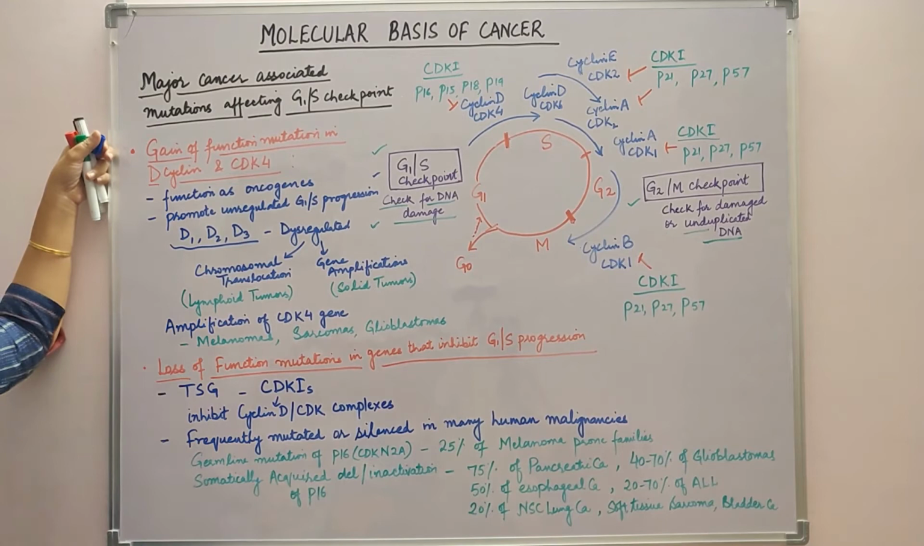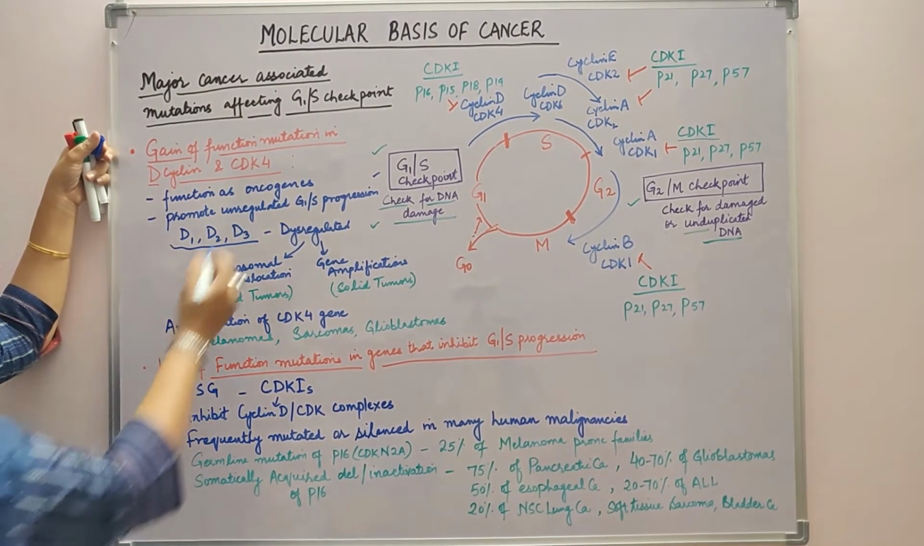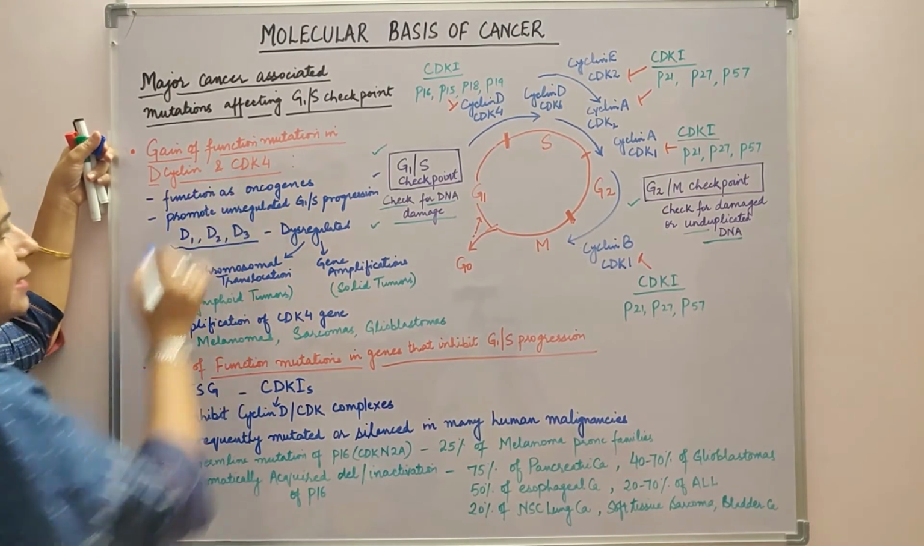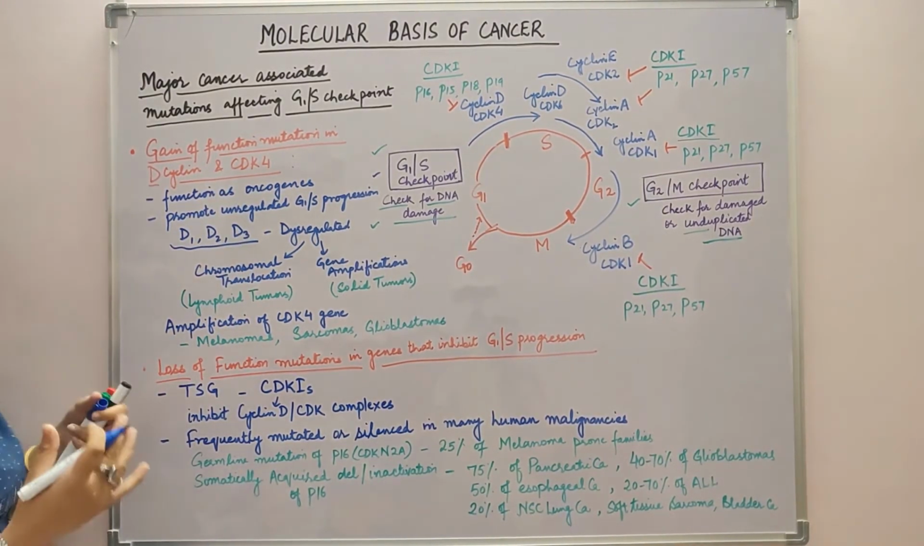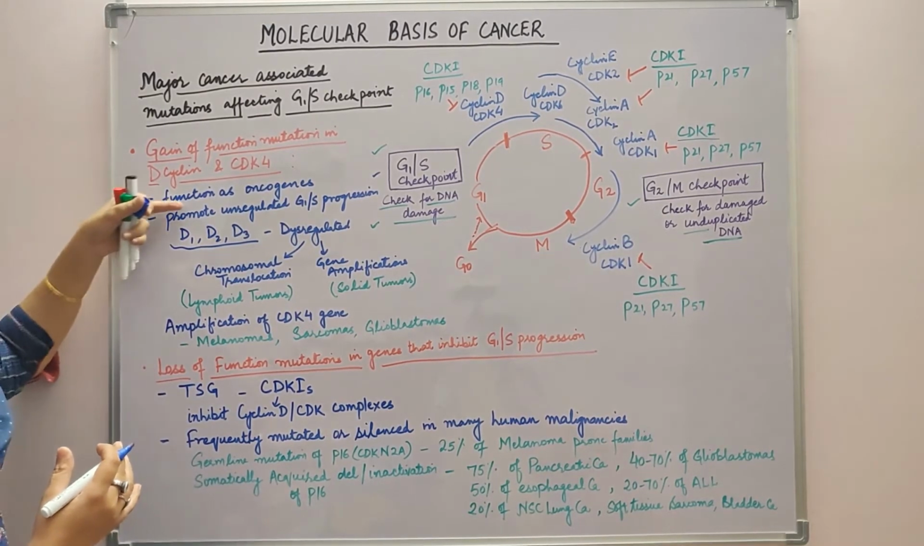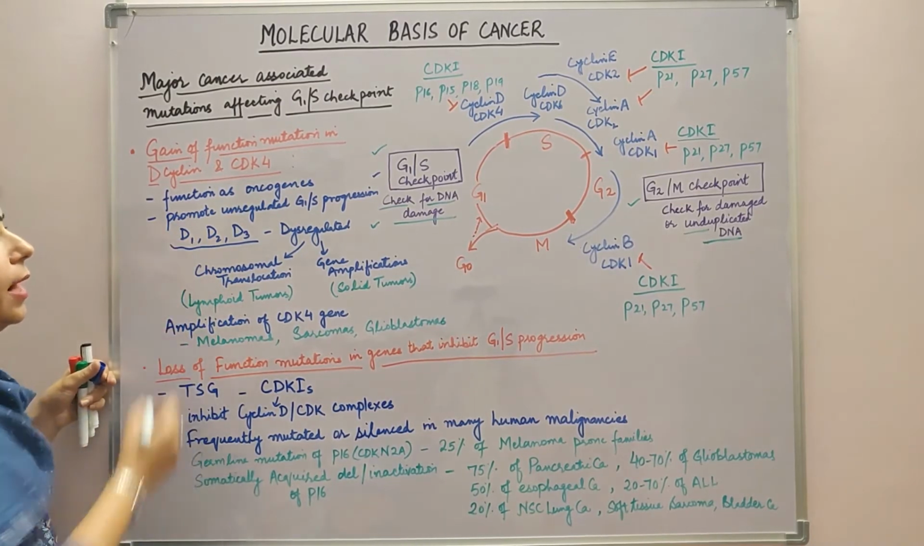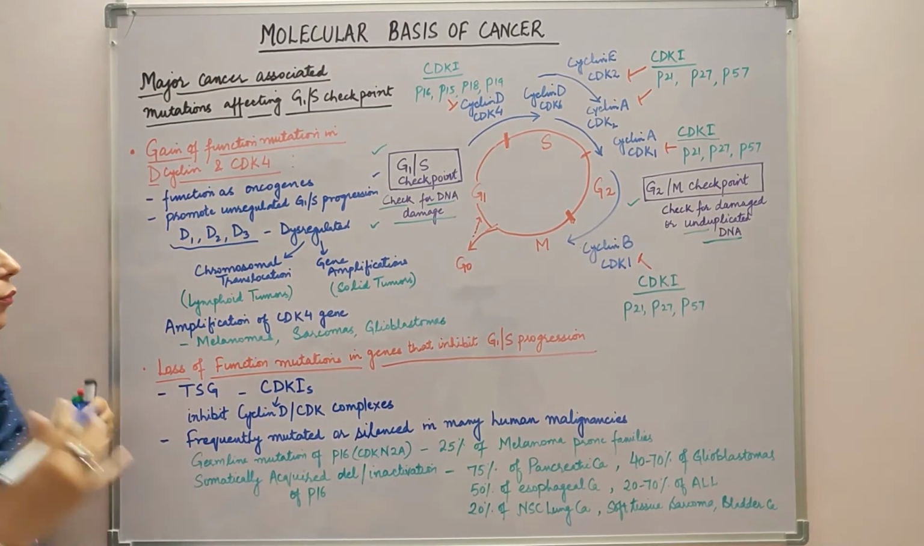First is a gain of function mutation in D cyclin and CDK4. So these cyclin and CDK4 help in progression of the cell cycle, and with any gain of function mutation, the genes will then function as oncogenes. So this will promote unregulated G1 to S progression.